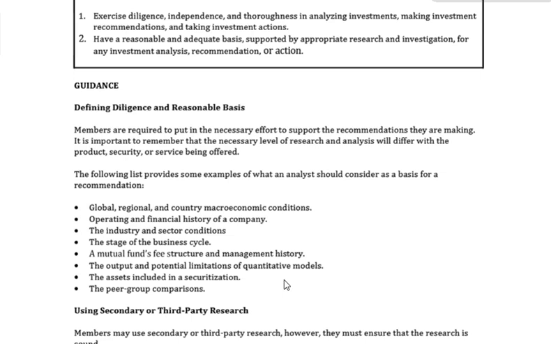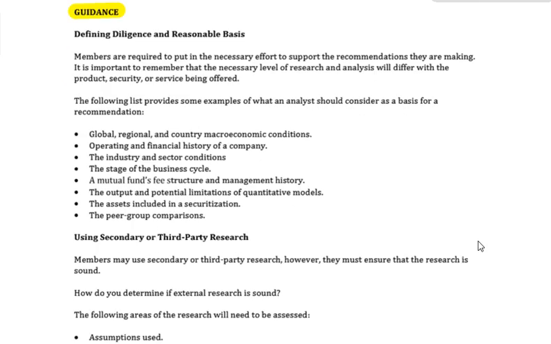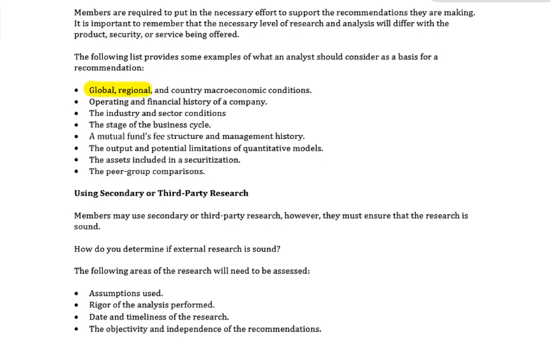Let's talk about some of the guidance. Defining what is diligence and reasonable basis. What does that even mean? Okay, let's go through the guidance. Members are required to put in the necessary effort to support the recommendations that they are making. What are some of the things that you should consider? It's not an exhaustive list, but things like global, regional, country, macro conditions, operating financial history of a company, the industry and sector conditions, the stage of the business cycle, a mutual fund's fee structure and management history, output and potential limitations, assets included in the securitization, and perhaps peer group comparisons.